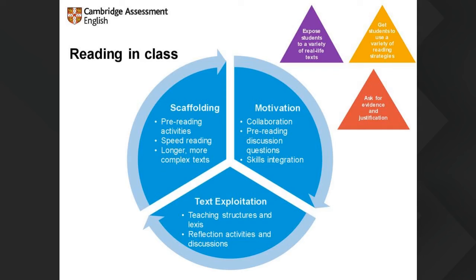And also what we said about skills integration. It's vital to link reading with other skills such as writing and speaking. We are going to see that listening is also possible so that they can make more effective use of the material. Lovely. Text exploitation, even more so at this level. Any text that you use can be approached or, oh, what's the opposite to approach, Victoria? Approached or moved away from in different ways.